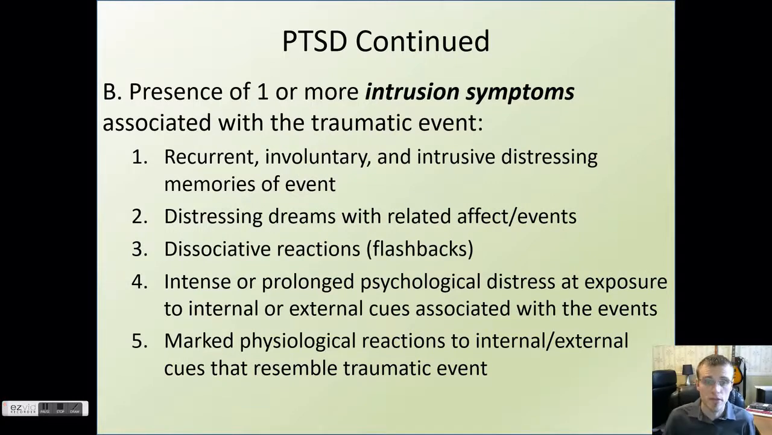So one thing I'll say is that there are quite a few criteria to PTSD. This is criterion B. Presence of one or more intrusive symptoms associated with a traumatic event, which can be any of these five symptoms. Recurrent, involuntary, and intrusive distressing memories of the event, so these recollections come about without your permission or desire, they just hit you involuntarily.